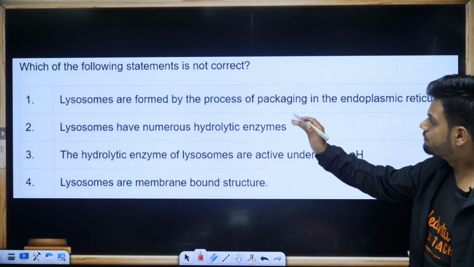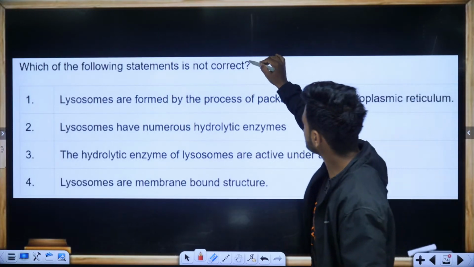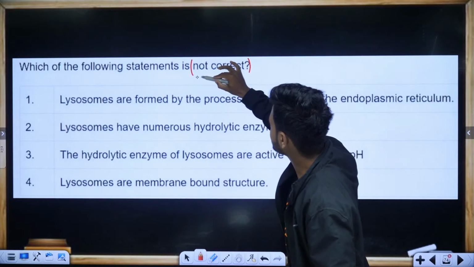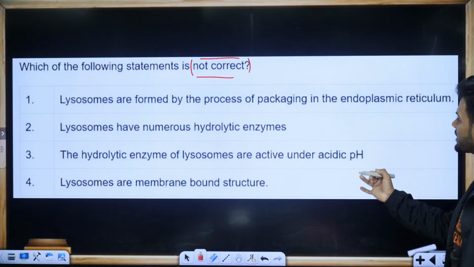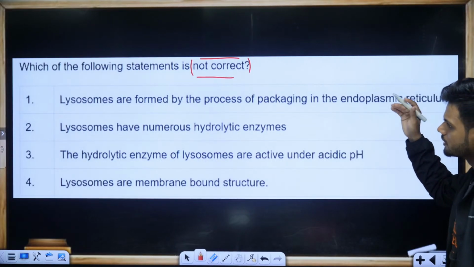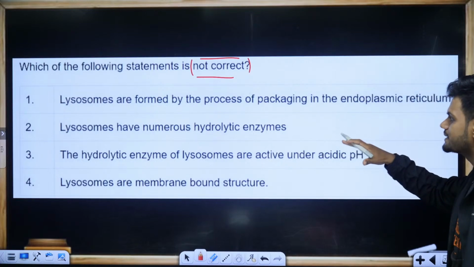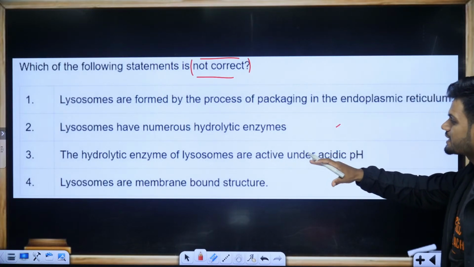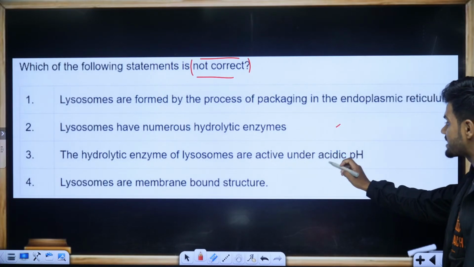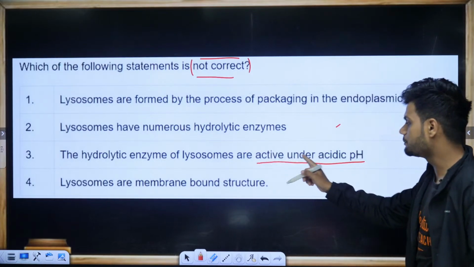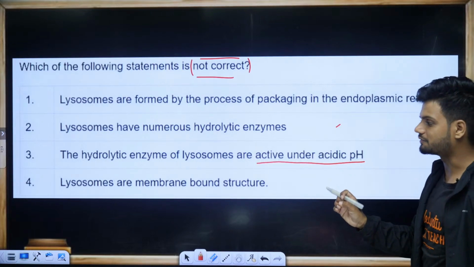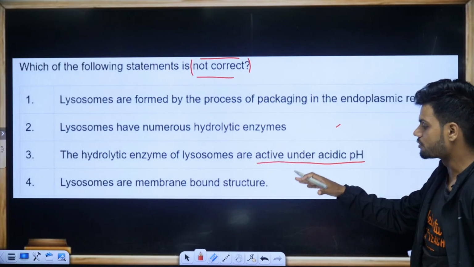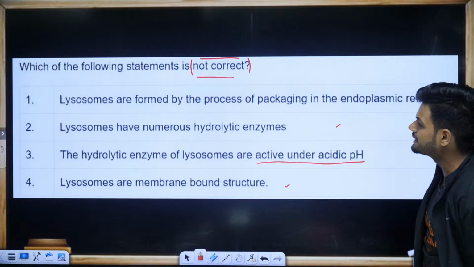Next question. Which of the following statement is not correct again? Lysosomes are formed by the process of packaging of endoplasmic reticulum. Lysosomes have numerous hydrolytic enzymes. Hydrolytic enzymes of lysosomes are active under acidic pH. See, I told you, they're active under acidic pH. If you increase the pH, they become inactive. Lysosomes are membrane-bound structures. Which is the incorrect statement?